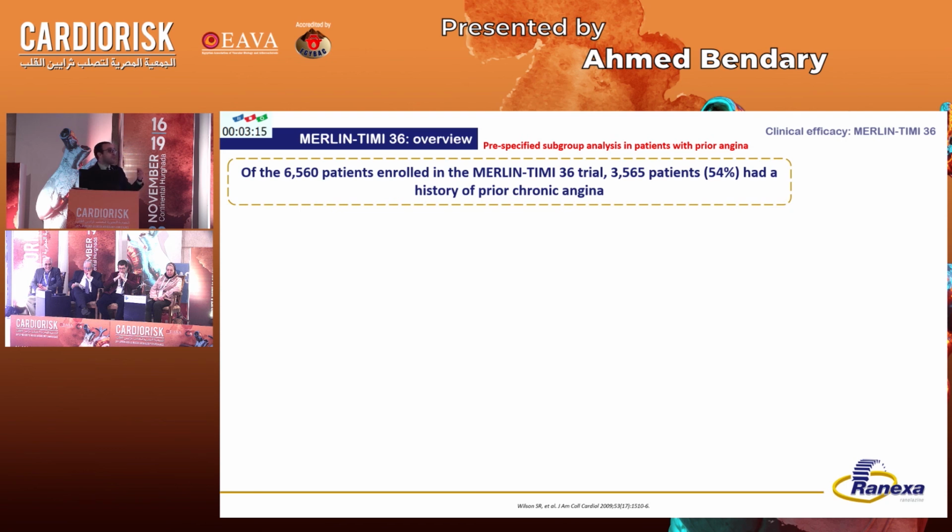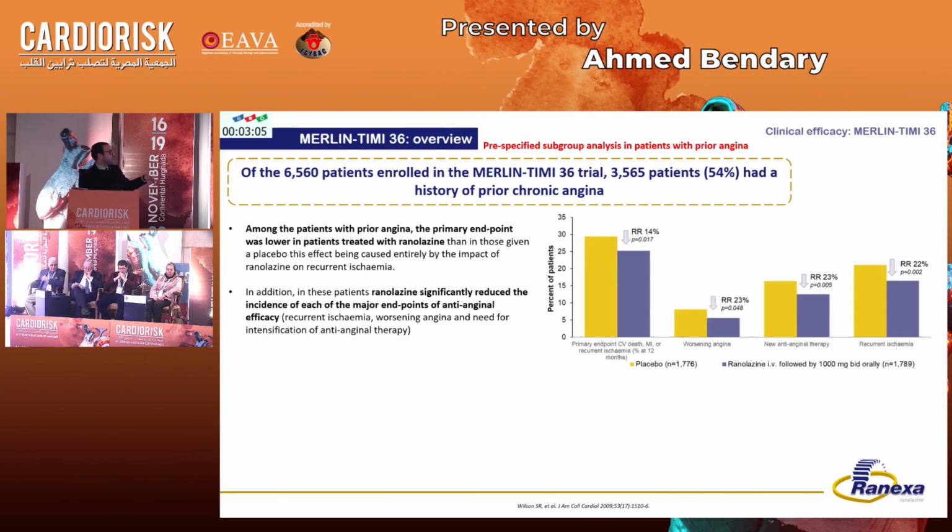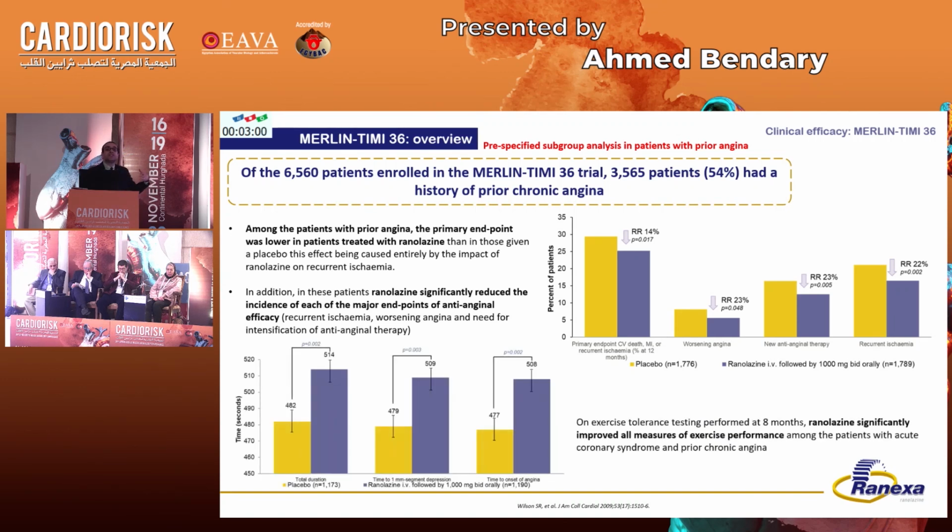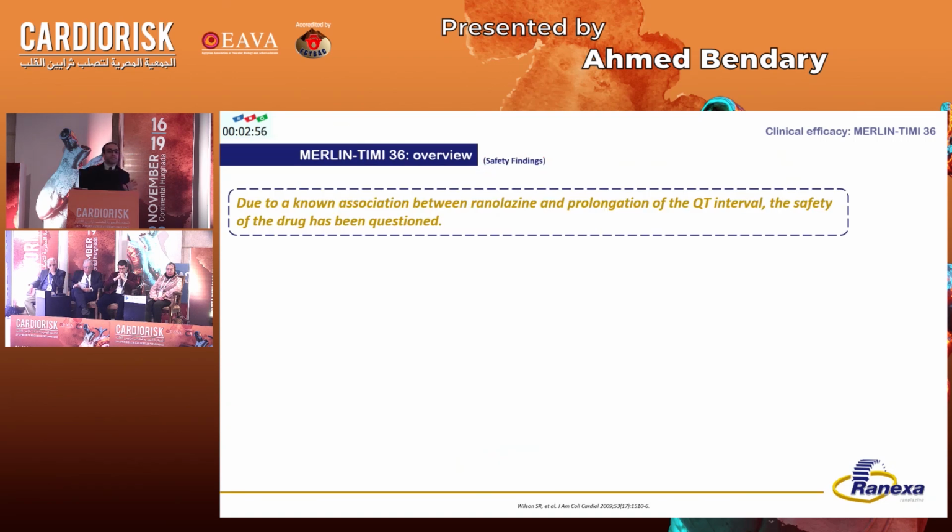However, if you look into the subgroup of patients who had prior coronary artery disease, and those patients represented 54% of the total population, they do benefit in terms of the exercise test parameters, angina frequency, and they did well in terms of quality of life. And one of the most important associations between ranolazine and the ECG changes is the QT prolongation, and thus the safety of ranolazine has been in question for some time.